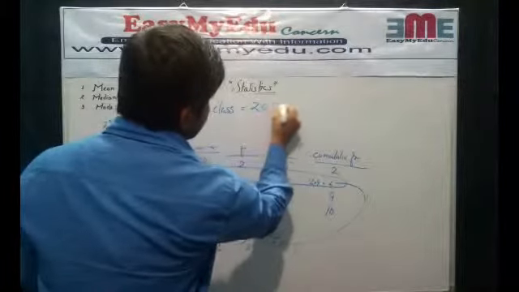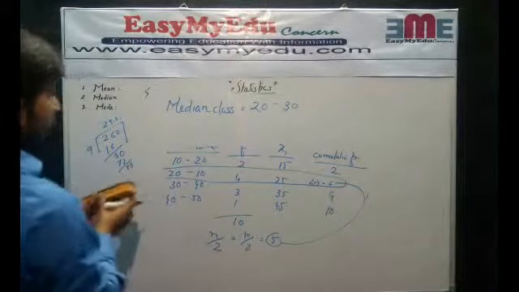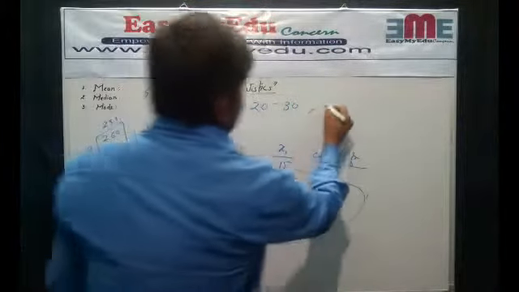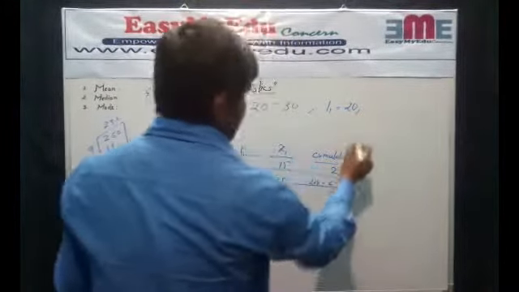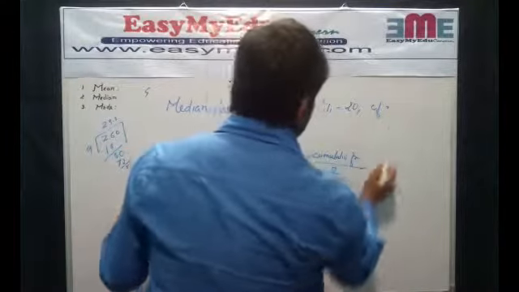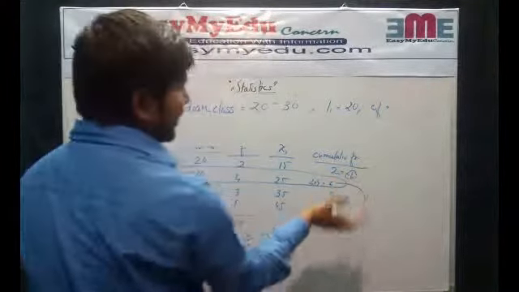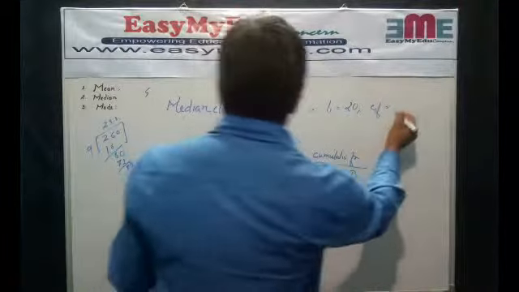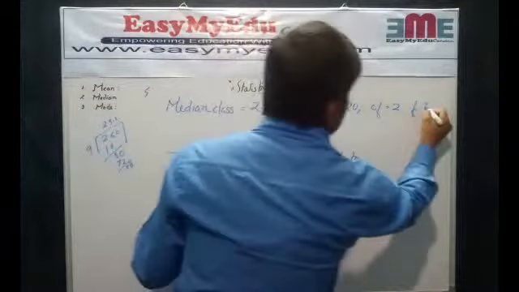The median class is 20 to 30. So here L1 is 20, CF is the cumulative frequency, which is the one preceding the median class, and f1 is 4.